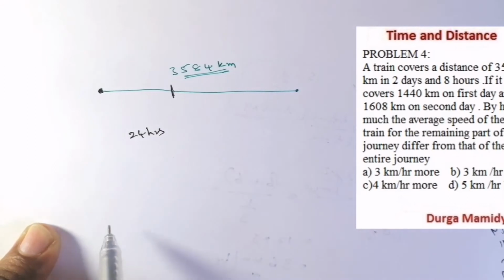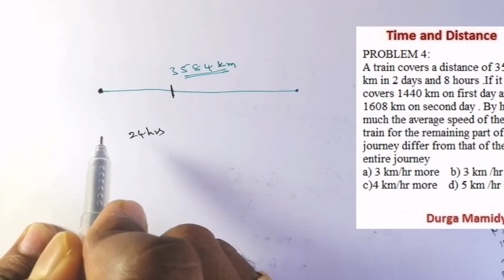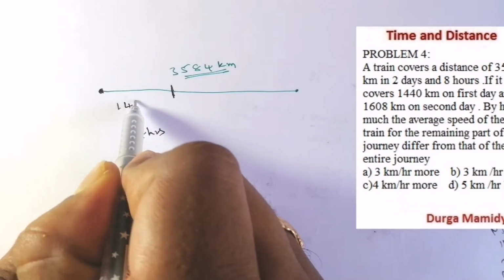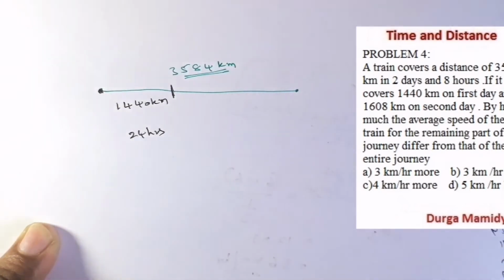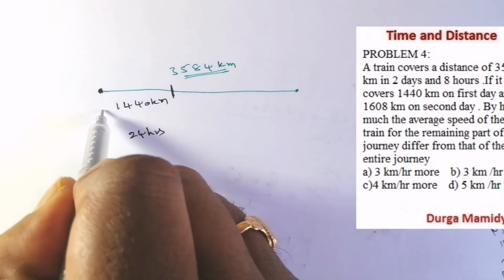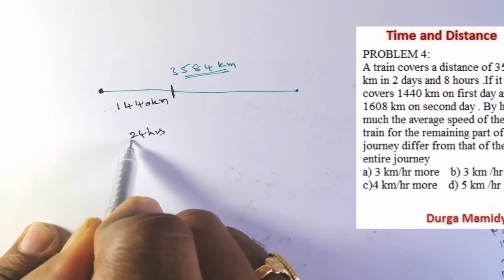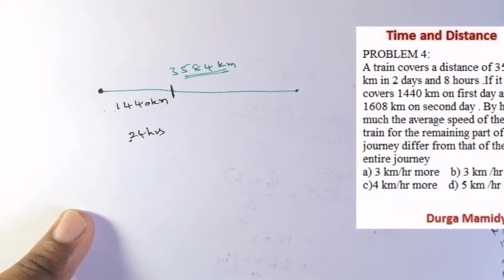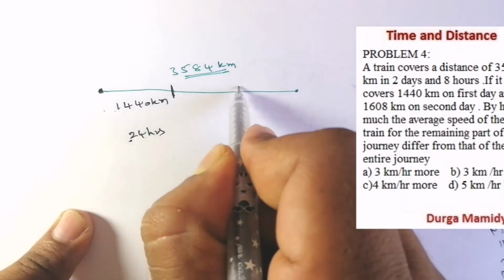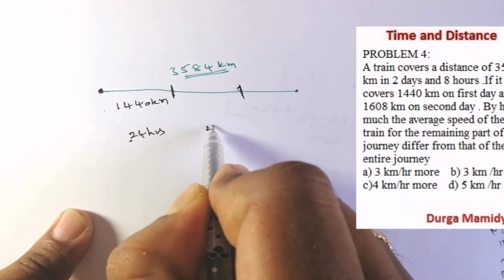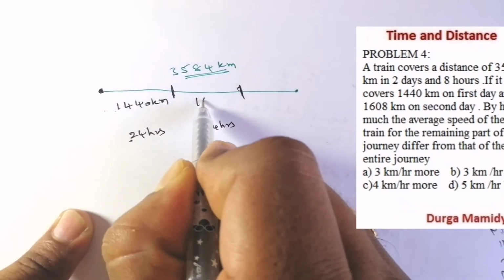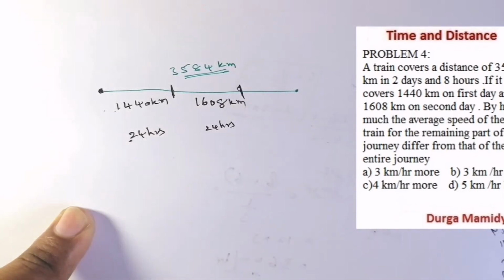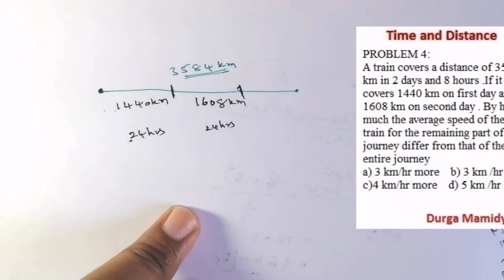So in the 24 hours, how much distance has it traveled? 1440 kilometers, right? So this is the distance it has covered in the first 24 hours on the first day, and on the second day, which is also 24 hours, it has covered 1608 kilometers. And what is the question for us?